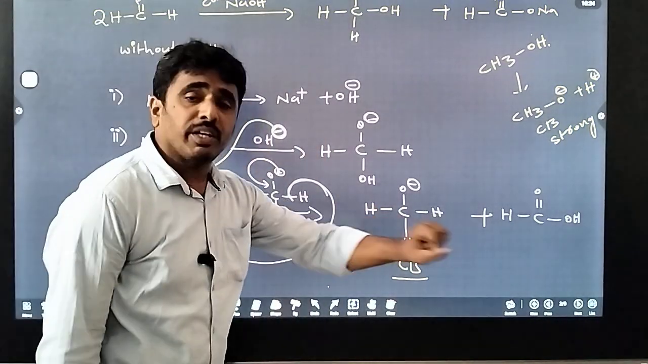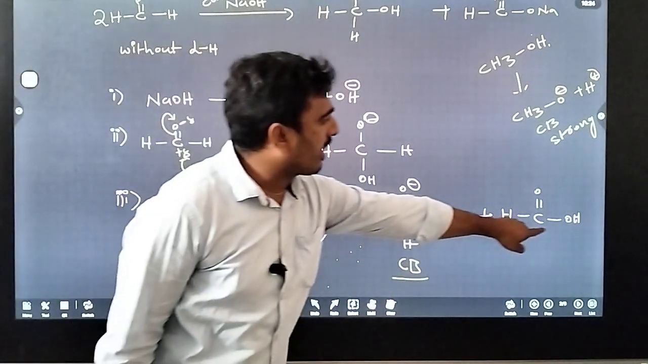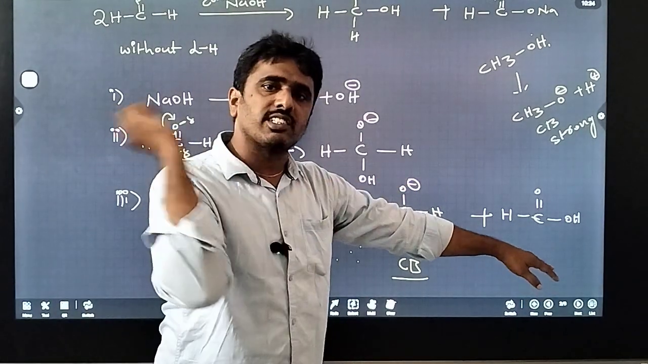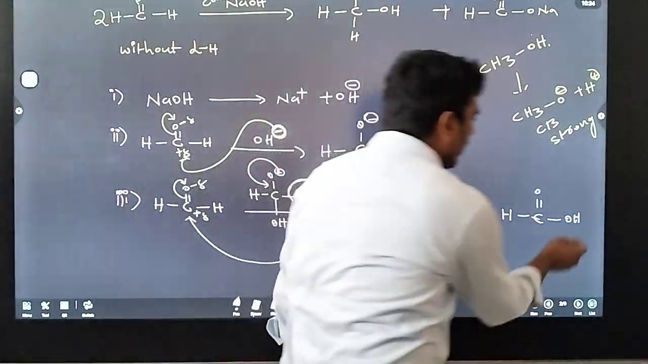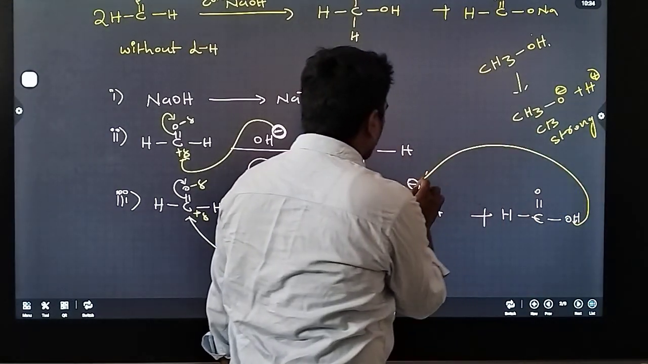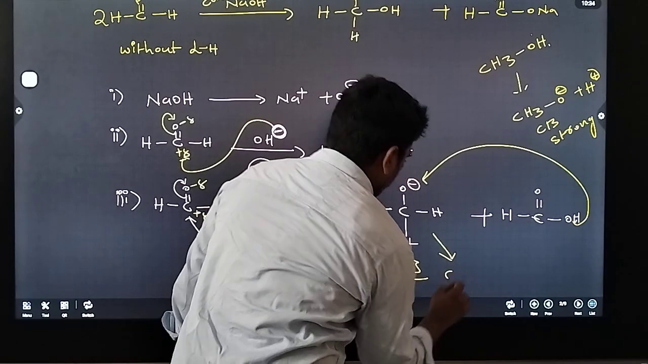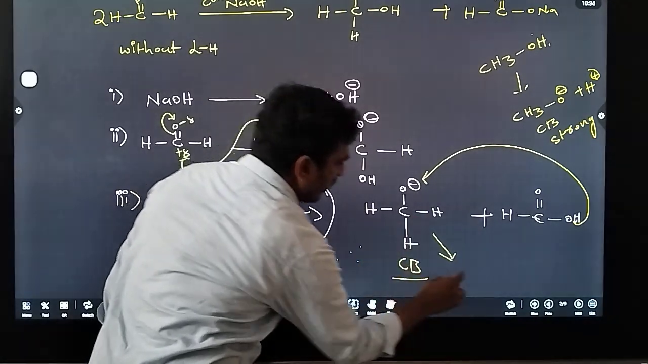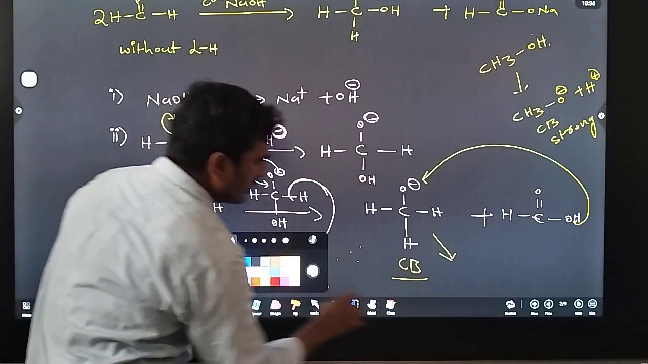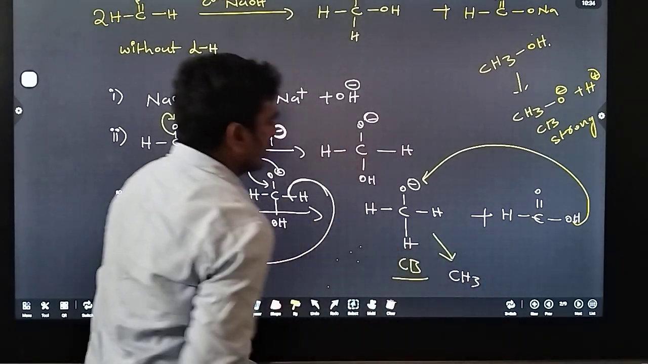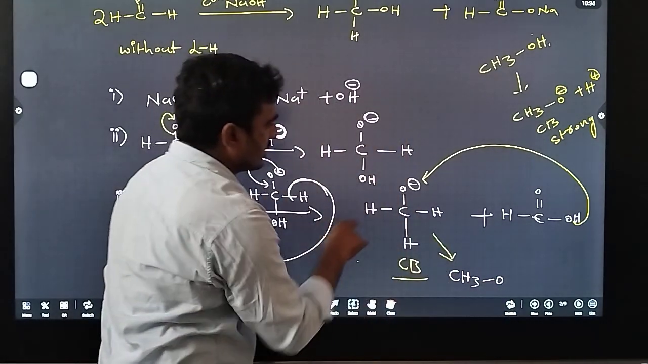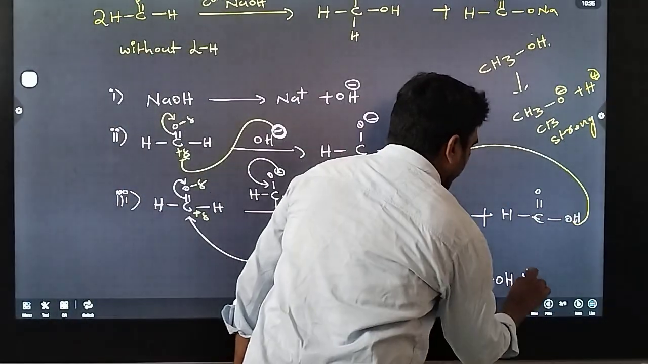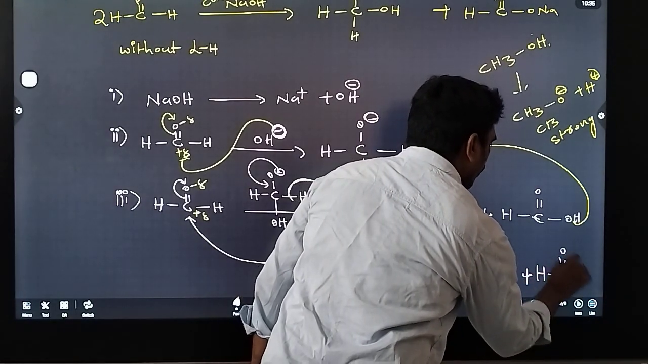Strong base. Base means can accept the proton. So here acid is there. Acid means which provides the H plus ion, which releases the H plus ion. This H plus ion goes to here. So we get, this carbon, how many hydrogens? 3 hydrogens, CH3, then connected to oxygen, oxygen connected to proton. Methyl alcohol. Then we get HC double bond O.